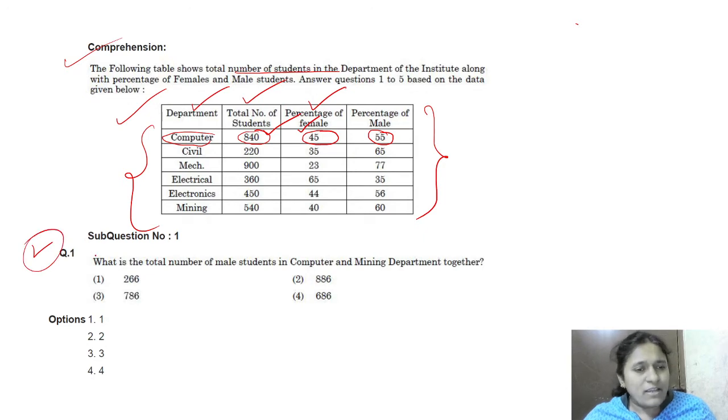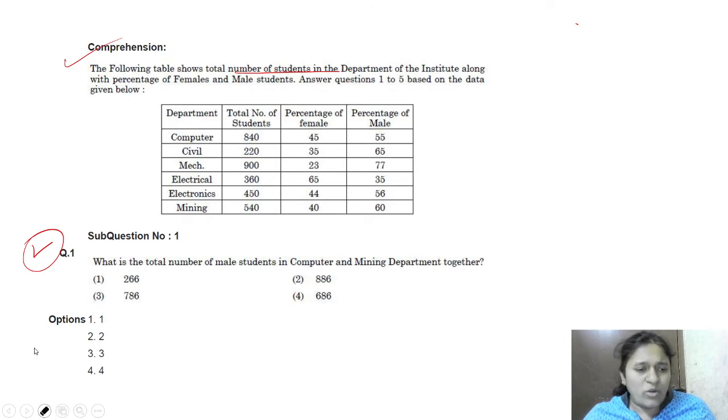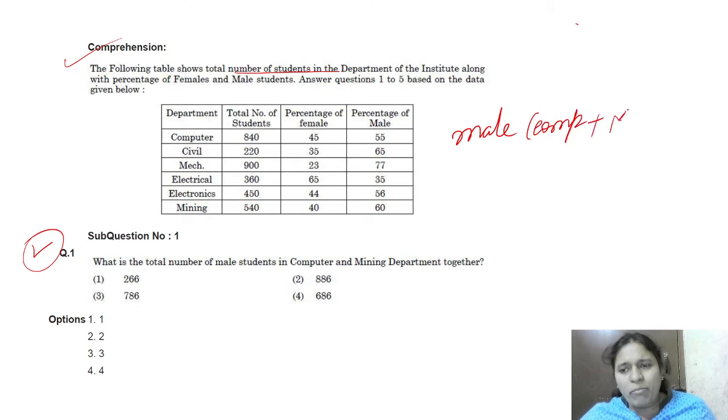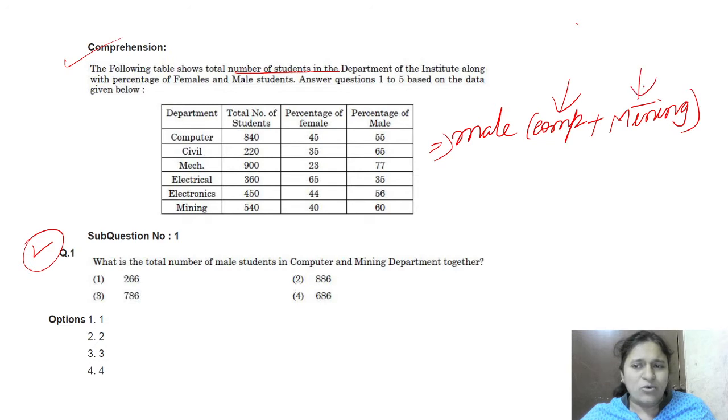We will see the first question now. The first question is asking: what is the total number of male students in computer and mining departments together? We have to find the male in computer plus mining departments together, right? First, find the total number of male in computer. Next, the total number of male in mining. Then add them, and you will get the answer, right?